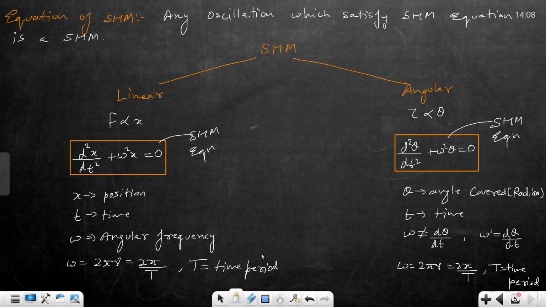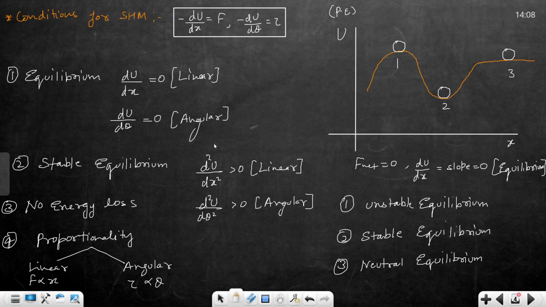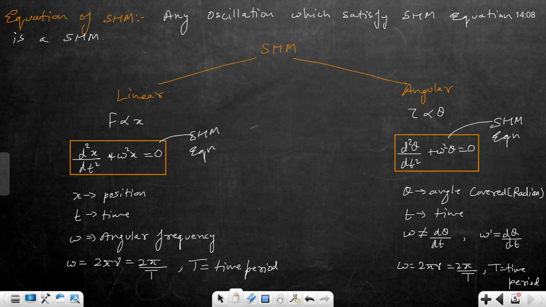So you have to ensure that these conditions must be met. But if it is provided that yes, that is SHM, then it will obey the SHM condition. If it is linear, it will obey this condition, and for angular this condition. Clear? So now we will only take linear SHM.